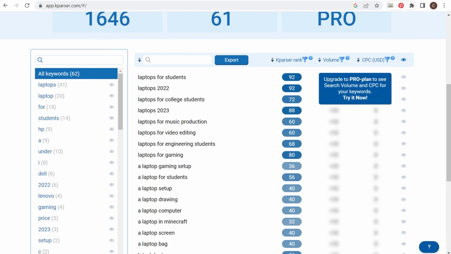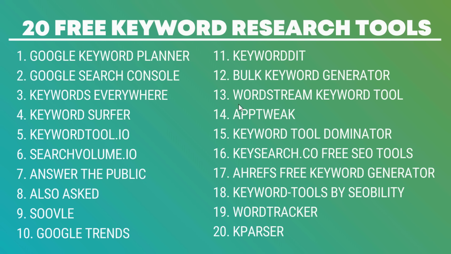So these are 20 of the very best keyword tools on the internet, and all of these can be used for different reasons. Now, some of them are just going to give you long tail keyword tools. So a lot of them do the same thing as the Google Keyword Planner, but something like Keyword It can be very helpful to find some different content ideas pulled directly from people who are talking about them on Reddit. Bulk Keyword Generator for local SEO, App Tweak for mobile apps, Keyword Surfer or Keywords Everywhere, or both if you want to use both, when you are searching specific search engines, trying to find long tail keywords and search volume. So there's a lot of different things that you can do with all of these different free keyword research tools.